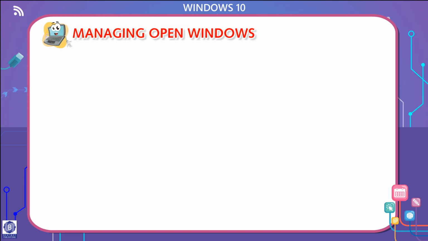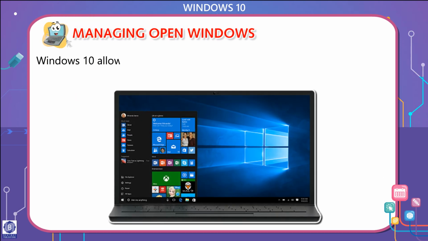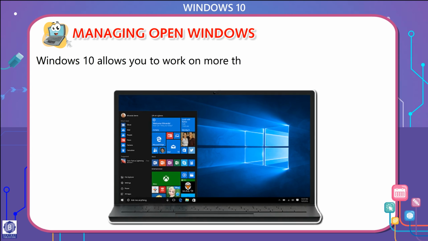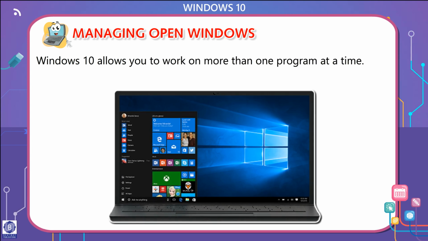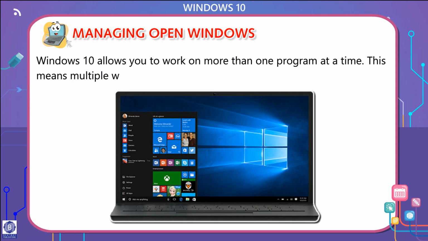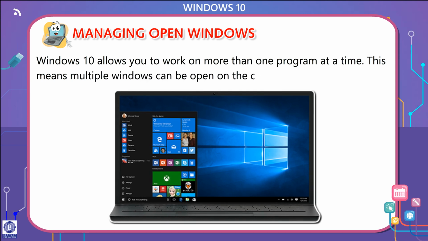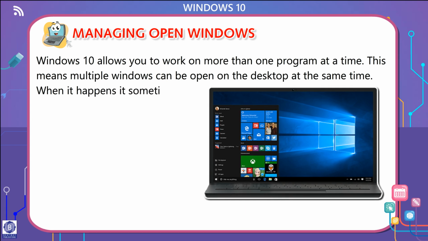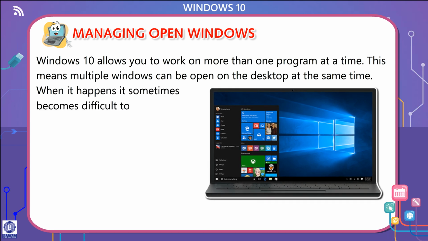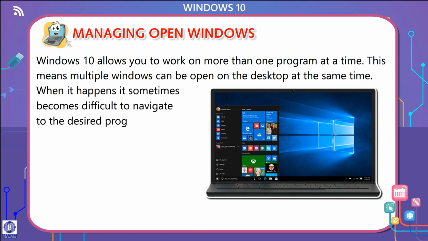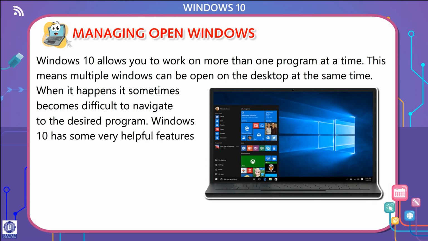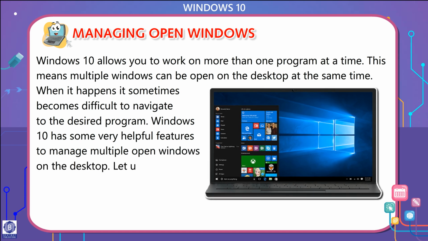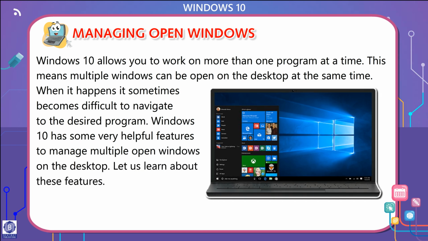Managing open windows. Windows 10 allows you to work on more than one program at a time. This means multiple windows can be open on the desktop at the same time. When it happens, it sometimes becomes difficult to navigate to the desired program. Windows 10 has some very helpful features to manage multiple open windows on the desktop. Let us learn about these features.